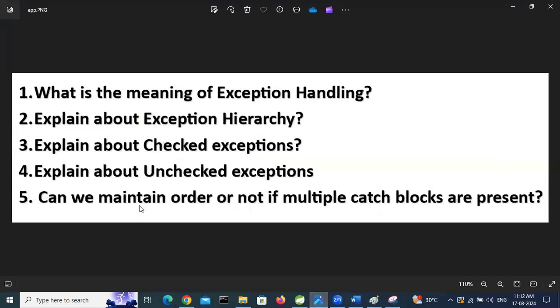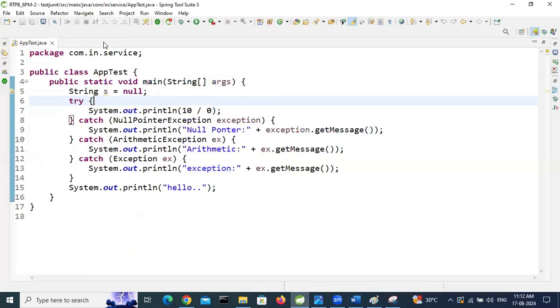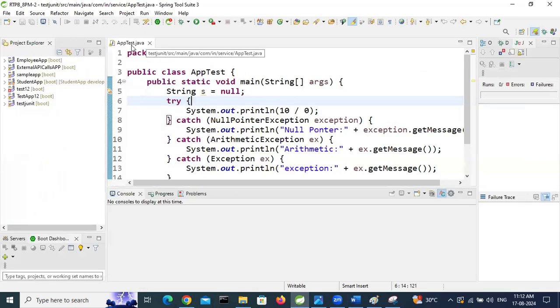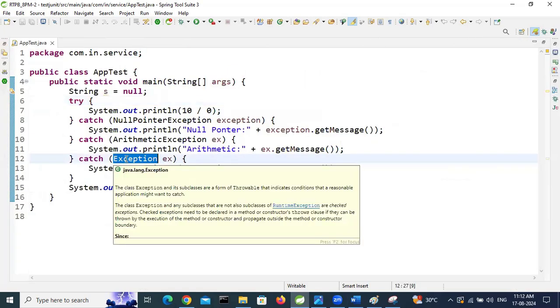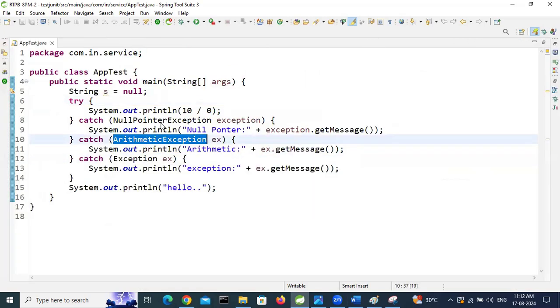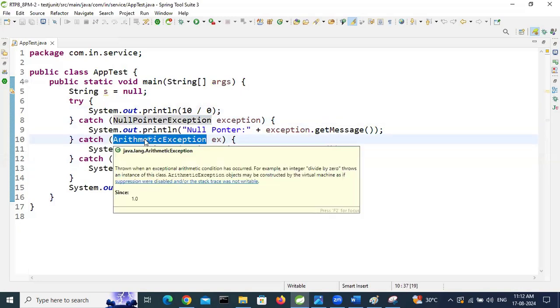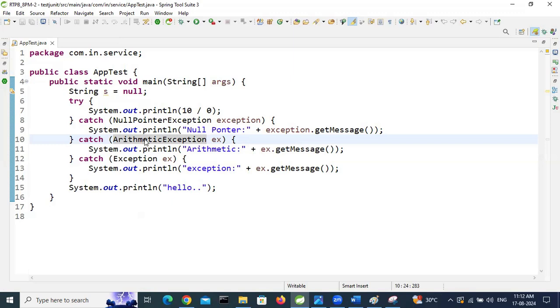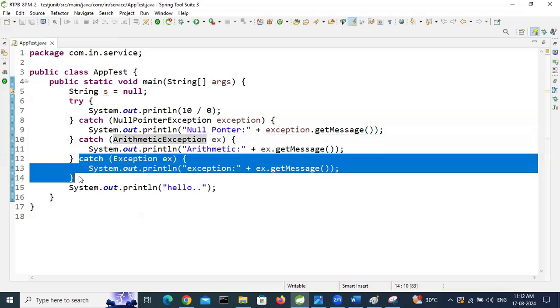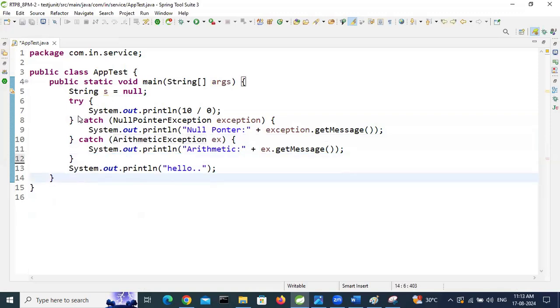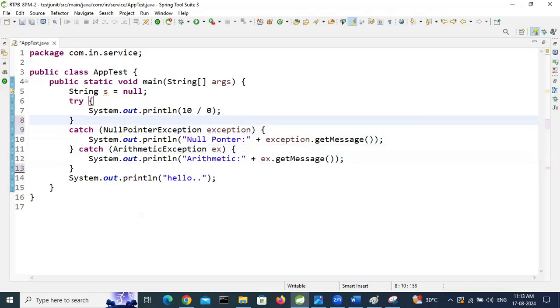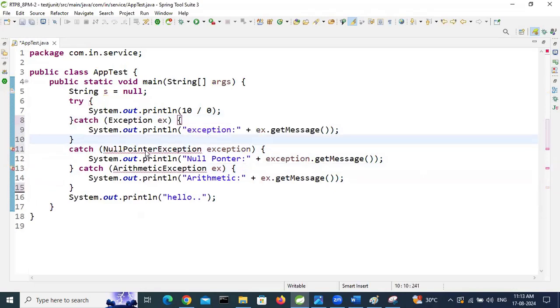So next question. Can we maintain order or not if multiple catch blocks are present? See here in this example. Suppose exception is a root class, arithmetic exception is a child class, runtime exception is a child class, right? So parent is last, children are first. So in this scenario, no error. Then I will cut this one, Control X, and paste here. Let's see what will happen. See, we are getting the error.